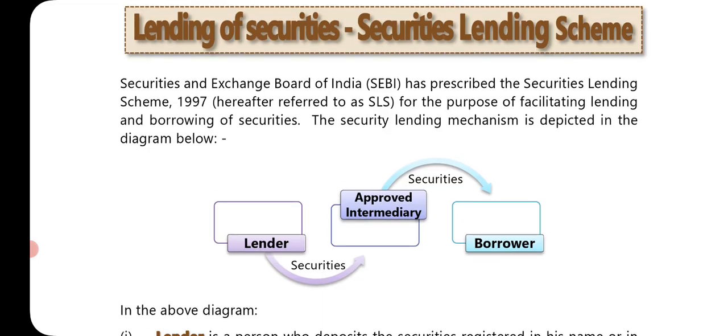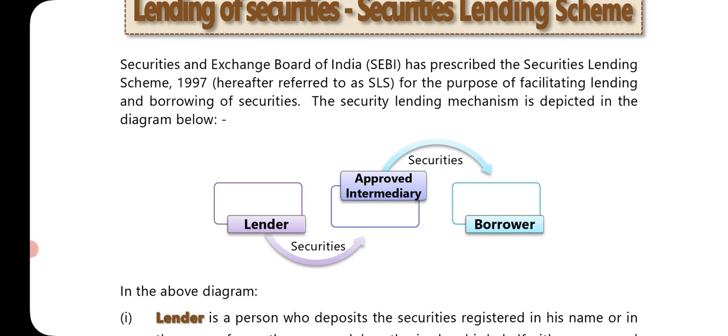The Securities and Exchange Board of India has prescribed the Securities Lending Scheme 1997, hereinafter referred to as SLS, for the purpose of facilitating lending and borrowing of securities. The security lending mechanism is depicted in the diagram below. The lender is giving his securities to the approved intermediary, and the approved intermediary gives the securities to the borrower.